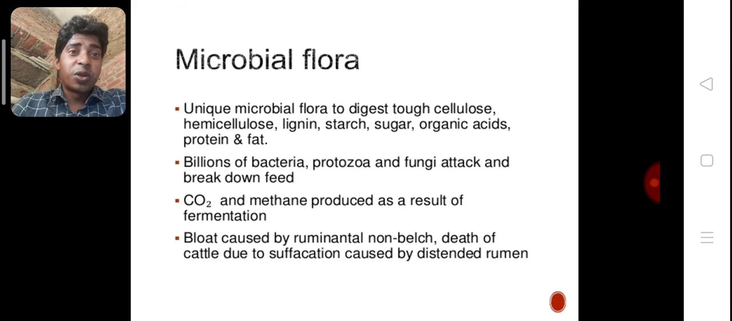Billions of bacteria, protozoans and fungi attack and break down food inside the body of the animal. Carbon dioxide and methane are produced as a result of fermentation. When food digests, carbon dioxide and methane are released. Bloat can cause death of cattle due to suffocation caused by the distended rumen. Cattle get many types of sickness.